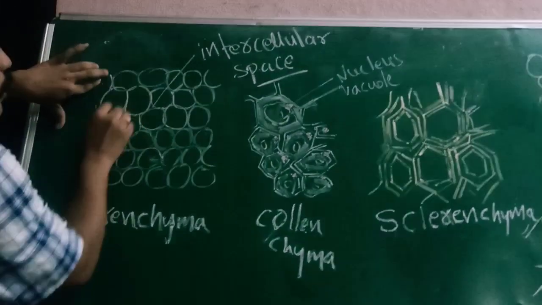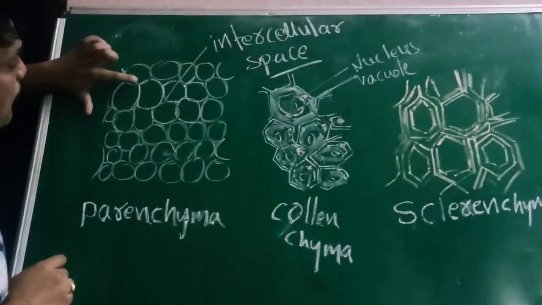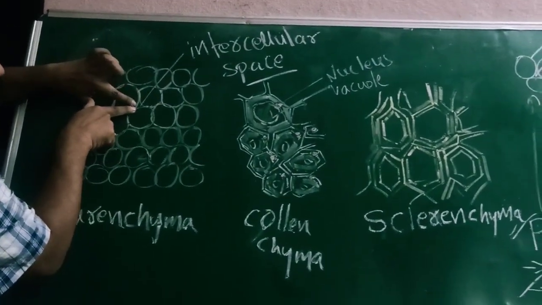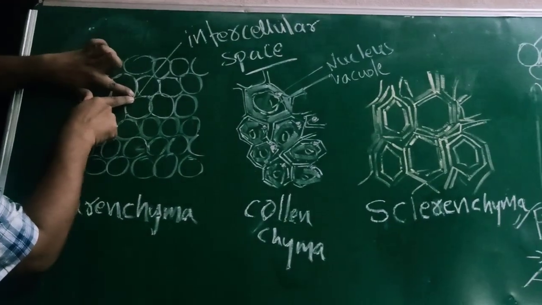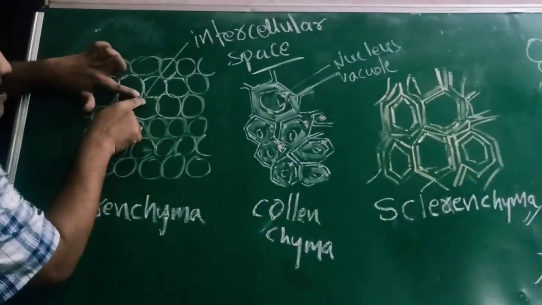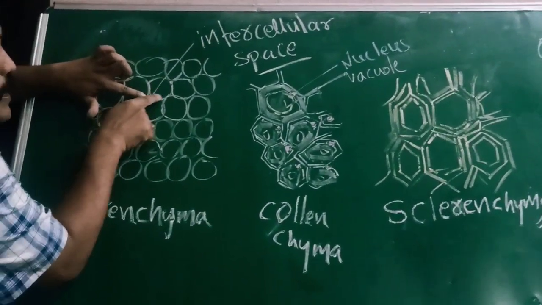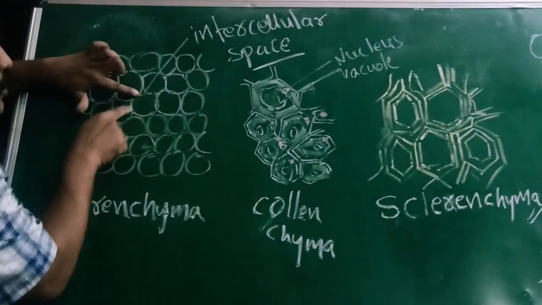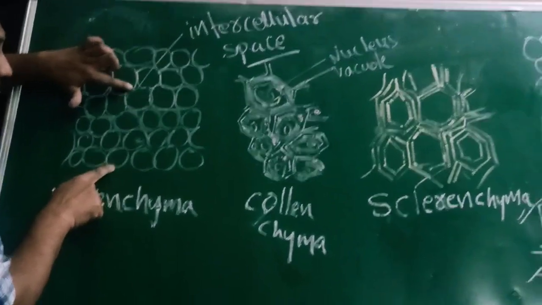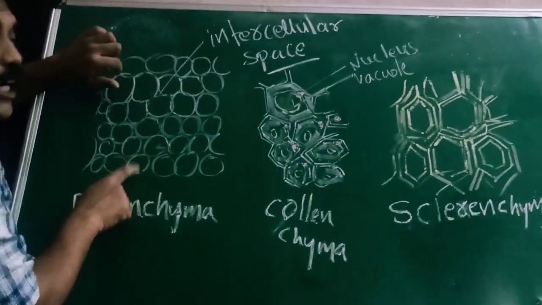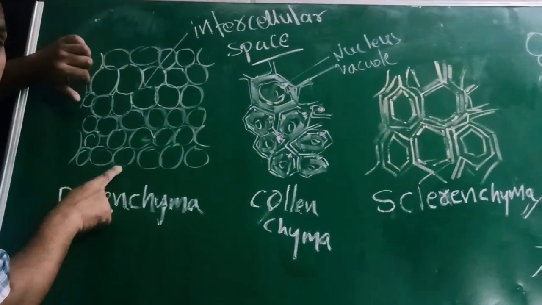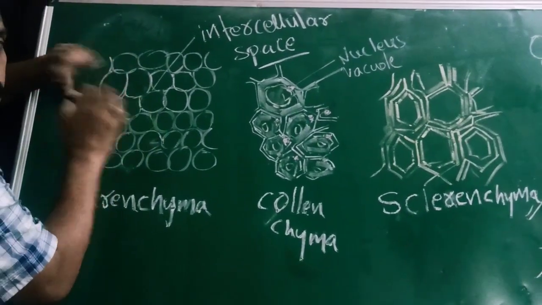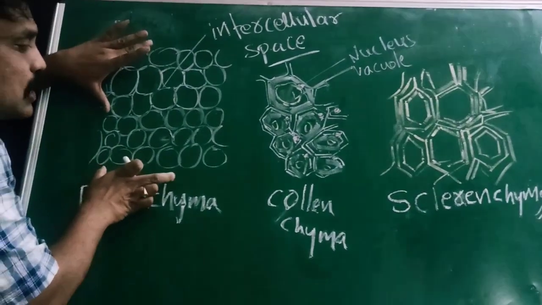Between the cells, there is large intercellular space. These parenchyma cells are storage tissue. It stores what? Food materials and water also. So it is called storage tissue.